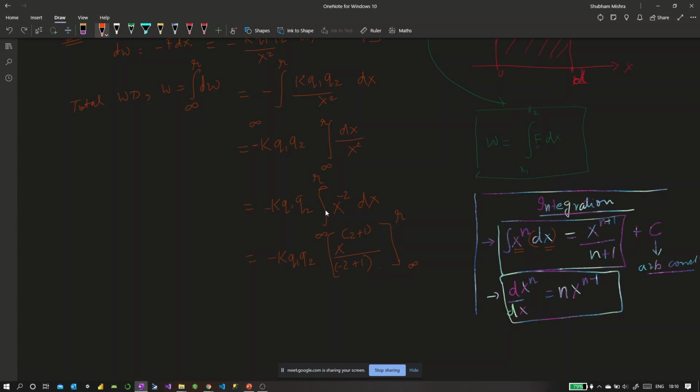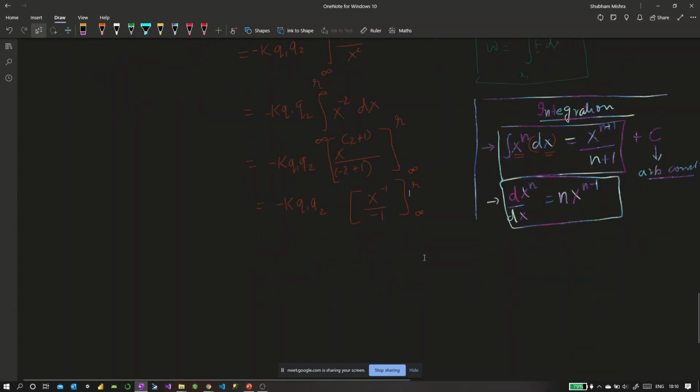Vidush, till here it's clear, right? X to the power minus 2, we just applied the formula, which is here. And then we have minus k, q1, q2. Now what is minus 2 plus 1? It's nothing but minus 1. So you get x to the power minus 1 over minus 1. Again, the limits are from infinity to r.